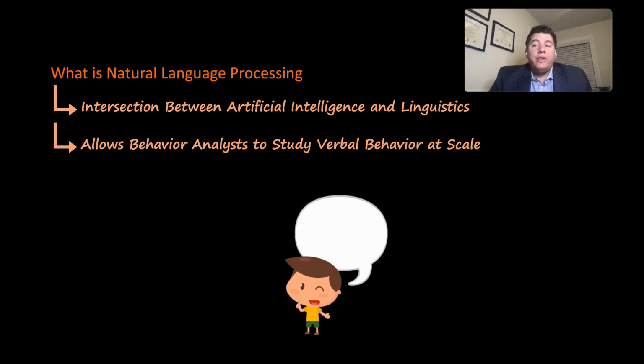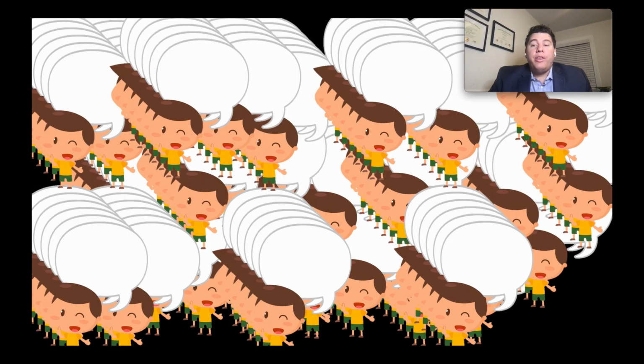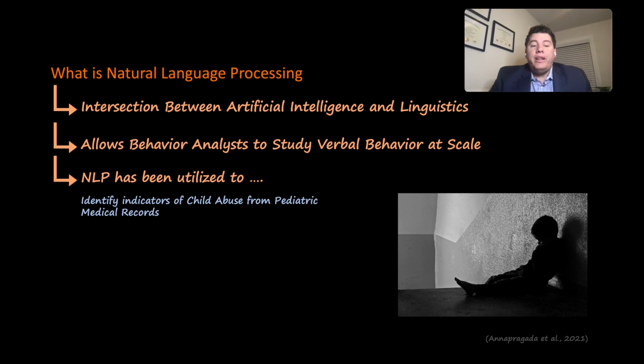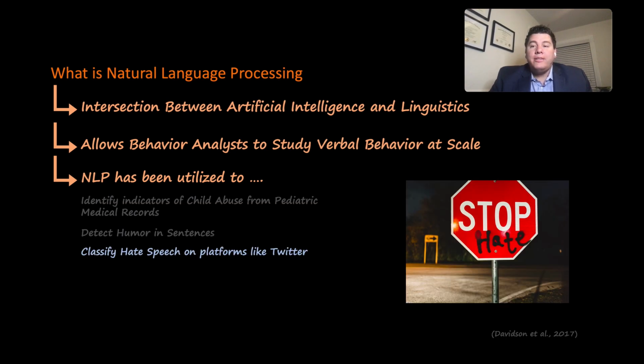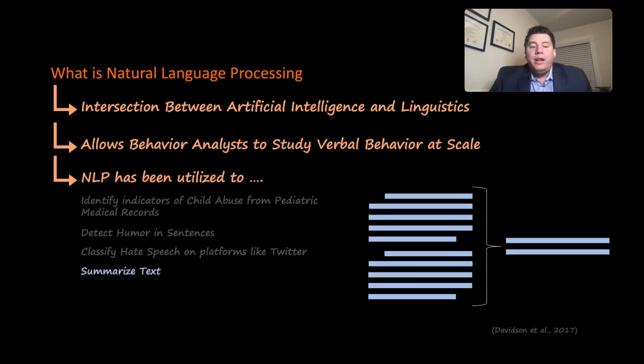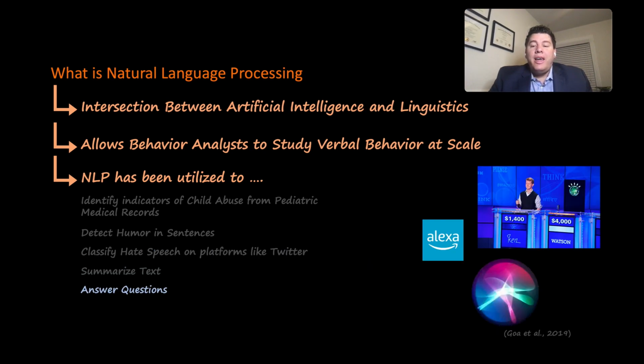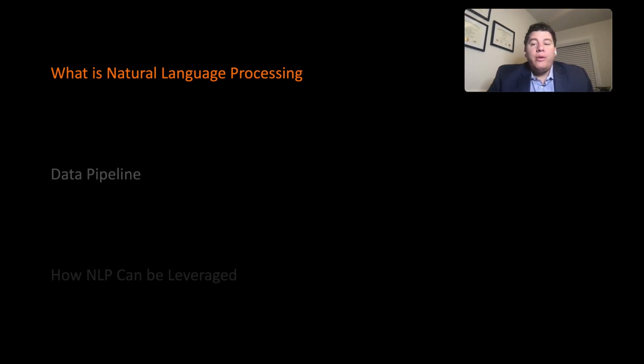NLP also offers the ability to look at individual level behavior at the group level, or thousands of speakers at one time. It has been used to identify indicators of child abuse from pediatric medical records, to detect humor in sentences, or classify hate speech in platforms like Twitter. It has also been used to summarize text and answer questions like Watson on Jeopardy a lot better than I potentially could. So now that we understand a little bit more about what natural language processing is, we're going to talk about our data pipeline.